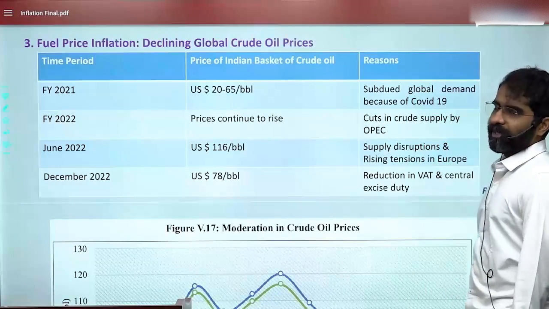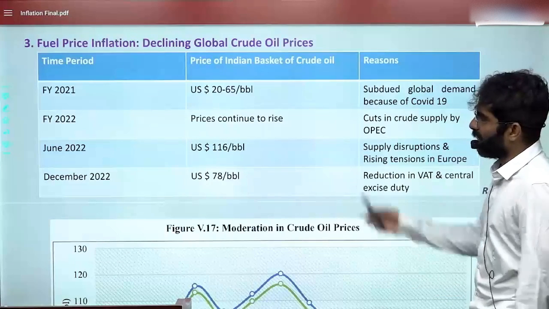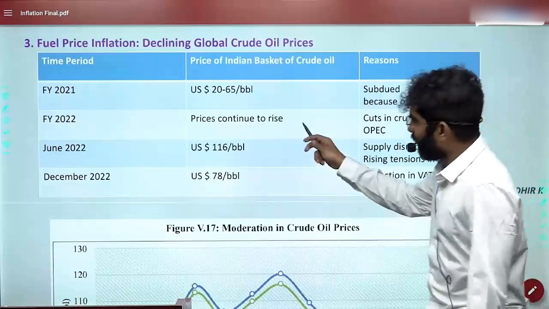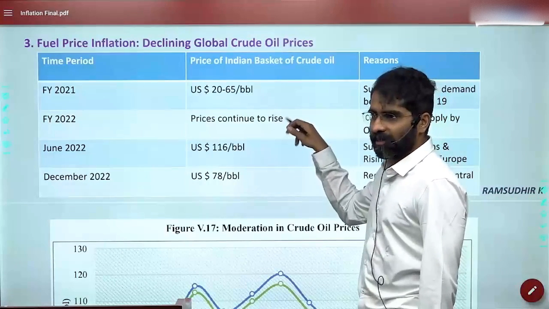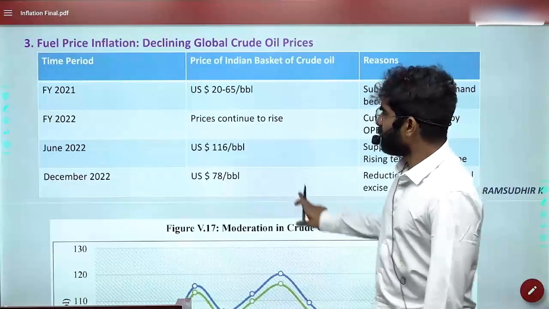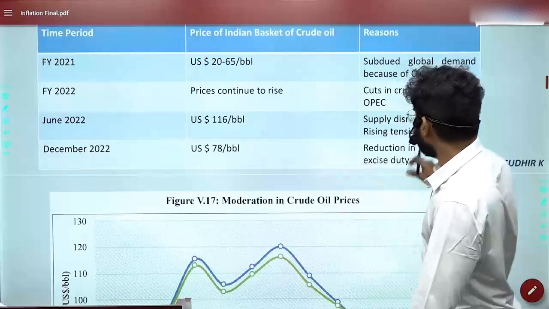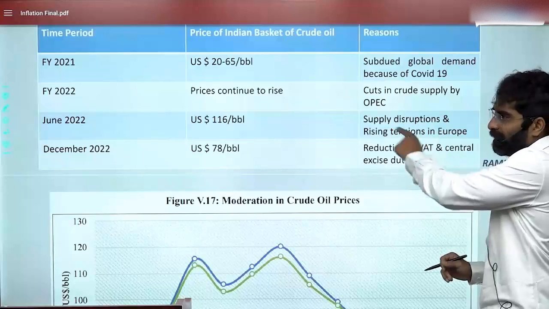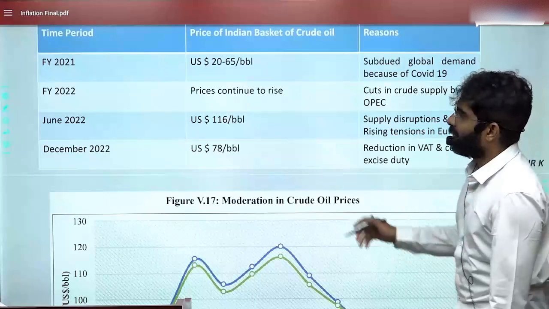Afterwards, in 2022, oil prices increased again. OPEC countries started reducing the supply, and that again increased prices in India as well. Then in June, there were supply disruptions and rising tensions in Europe, so oil prices started peaking again.